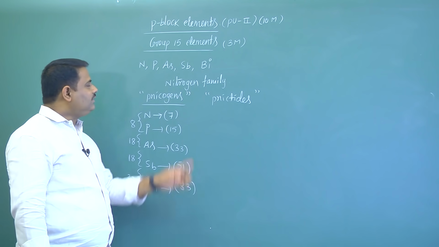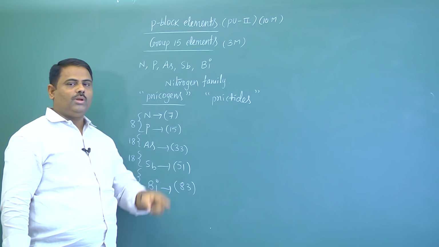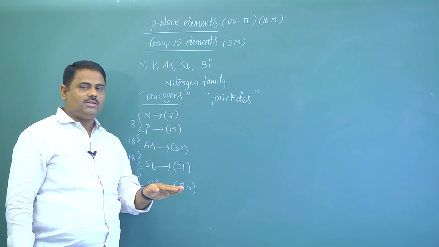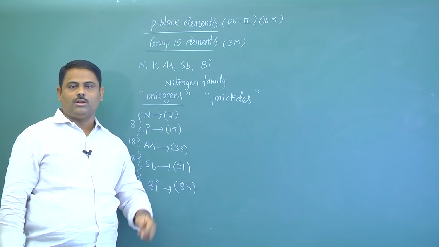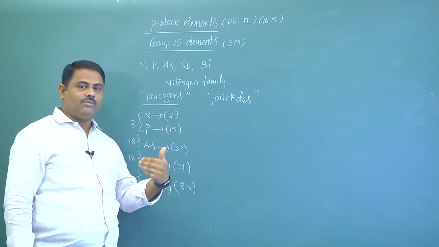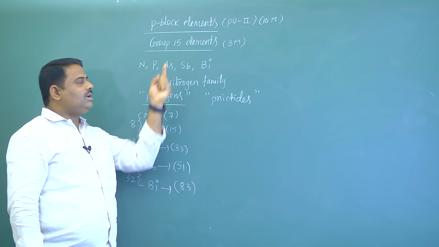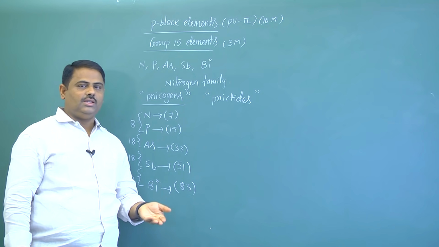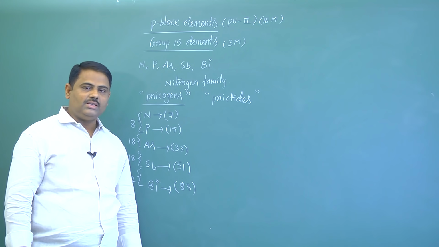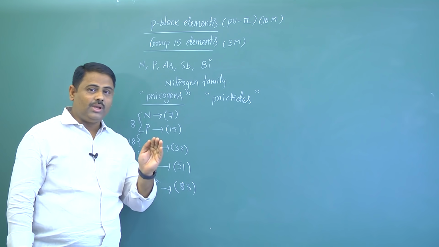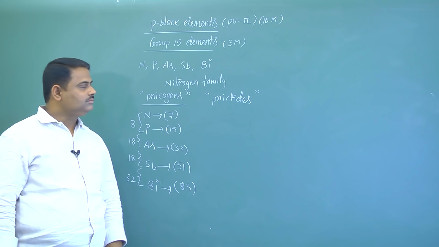Other point is, if you know the group number, you can identify its maximum oxidation state also, or you can say maximum valency also. For all 15th group elements, the maximum valency is 5 or maximum oxidation state is +5.